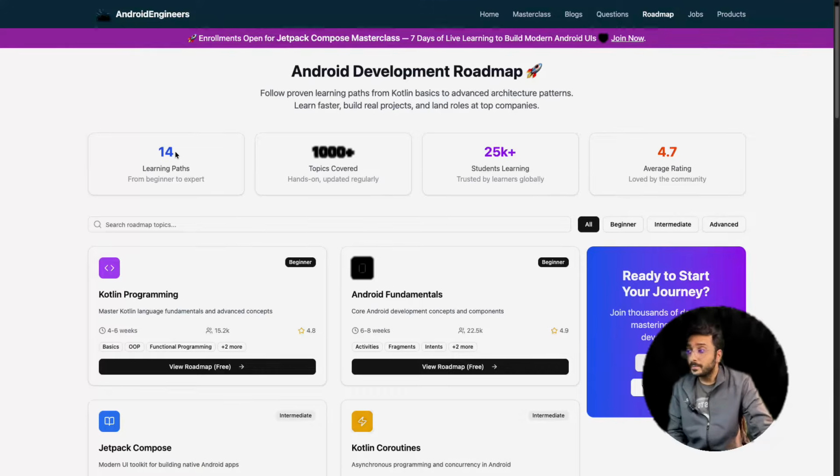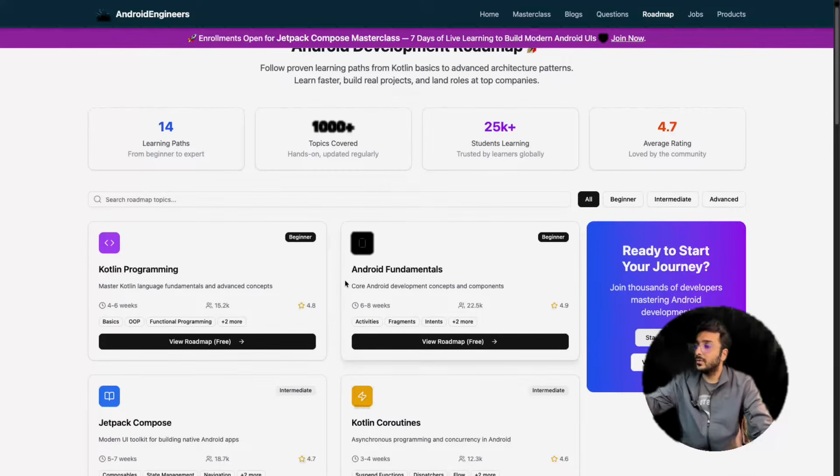After Kotlin, how do you become Android job-ready? That is something you need to make sure of. So we will be learning about Android fundamentals, the core Android things.